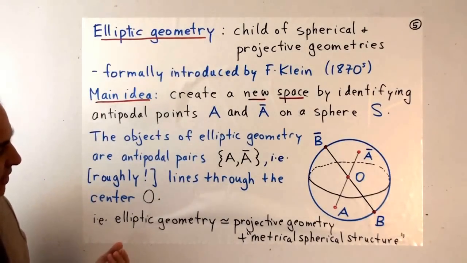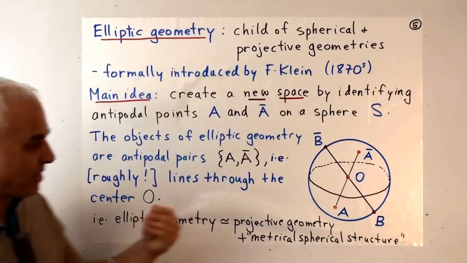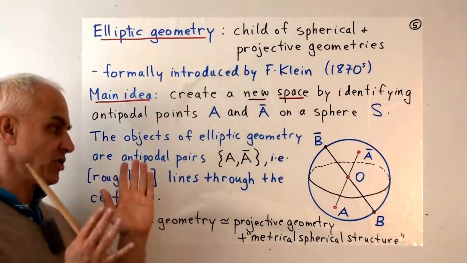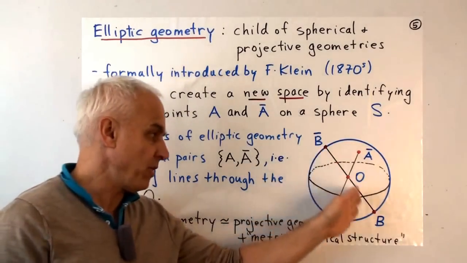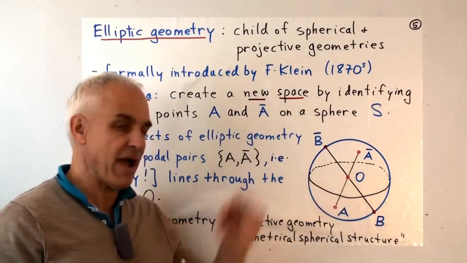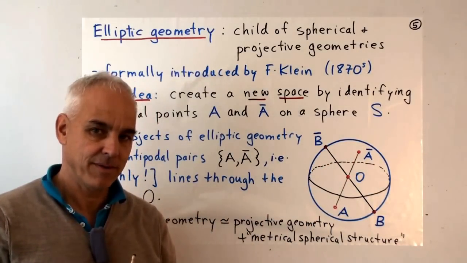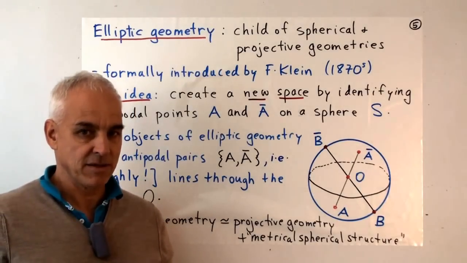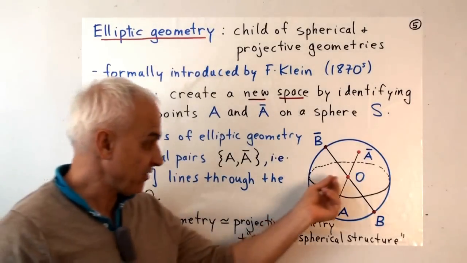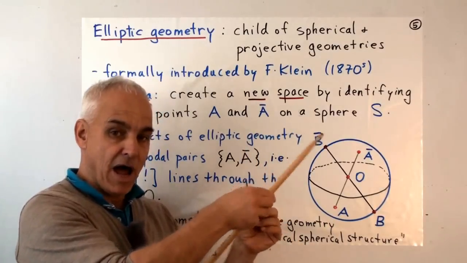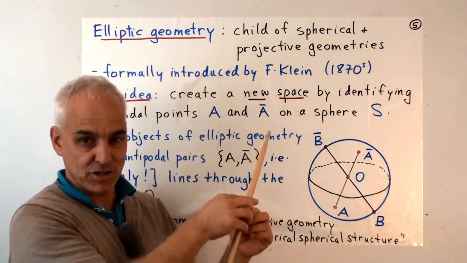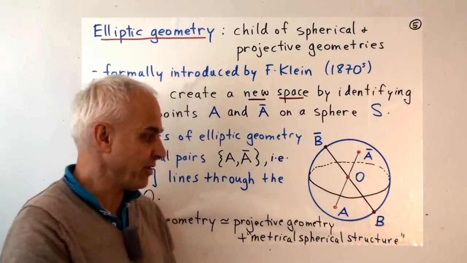And so we see that the elements of this new geometry can also be thought of as just being all these rods that are passing through the origin. And that's really essentially the same as the projective plane, because the projective plane is just all the lines in three-dimensional space which are passing through the origin.